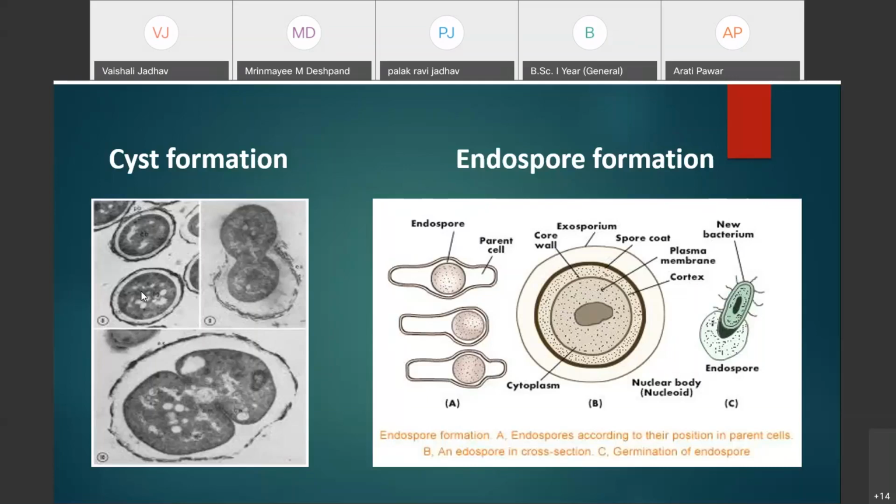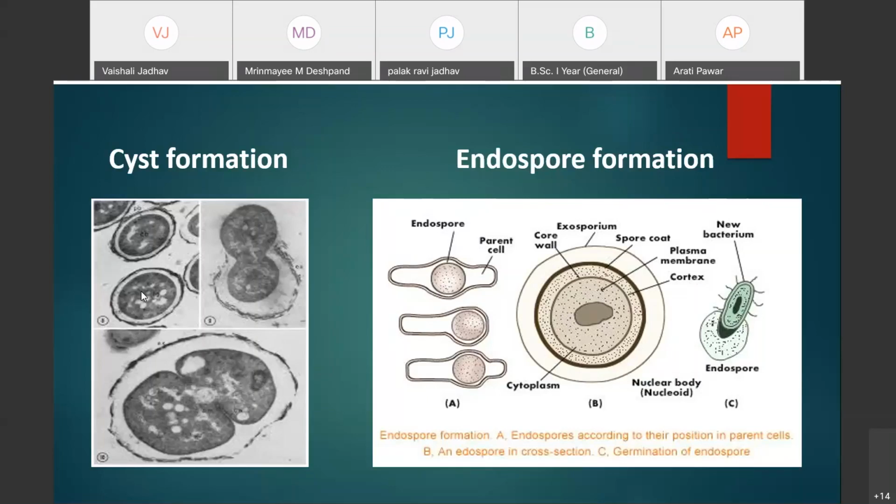That means the additional layer is resistant to desiccation, and it is not resistant to heat or higher temperature. That is about cyst formation. That is how cyst formation takes place in bacteria.